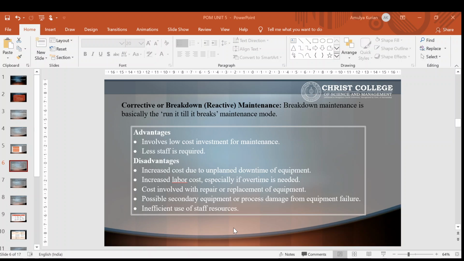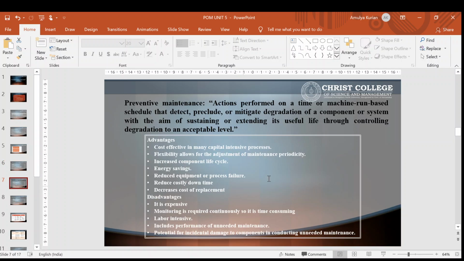Those are the disadvantages, and the advantages are that the investment cost of maintenance will be low, because we are only looking into maintenance once it stops working. So we don't need any staff for that. So these are the advantages and disadvantages of corrective maintenance. Next one is preventive maintenance.